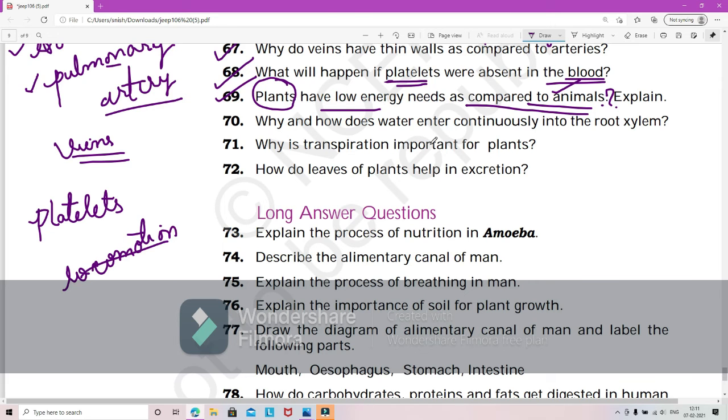Next, why and how does water enter continuously into the root xylem, into the root? Okay, so there are two reasons, if you remember. One is the difference in the concentration of ions, number one, and number two is transpiration.